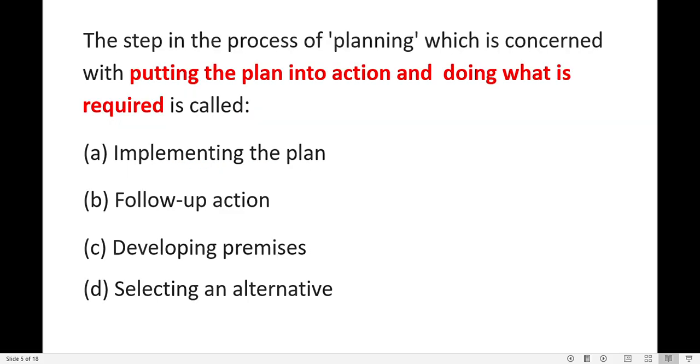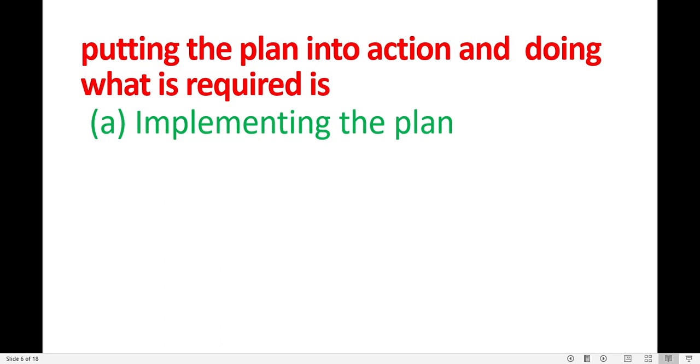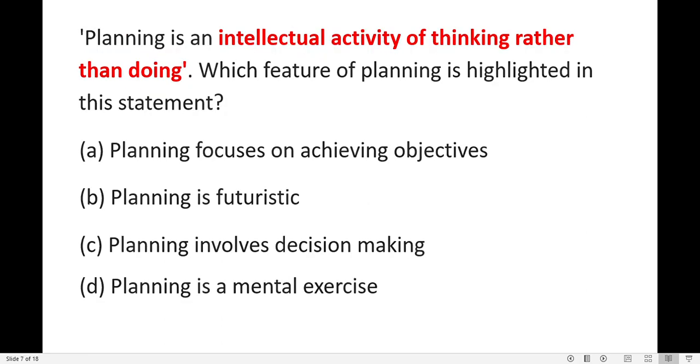Let's go to the second question. The step in the process of planning which is concerned with putting the plan into action and doing what is required is called: implementing the plan, follow up action, developing premises, or selecting an alternative. Putting the plan into action and doing what is required. So we have already done the planning, and now we are going to do it. So what is that called? It is called implementing the plan, putting the plan into action. Do it. Yes, so you are going to implement the plan.